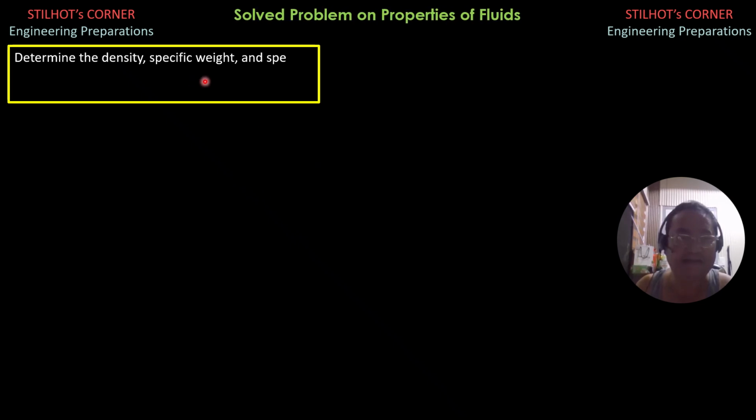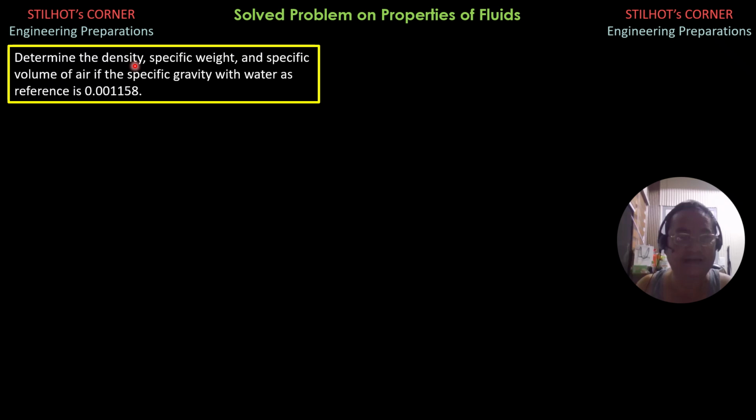Determine the density, specific weight, and specific volume of air if the specific gravity with water as reference is 0.001158. So we define specific gravity as the ratio of the mass of a substance to the mass of water at standard or normal temperature.